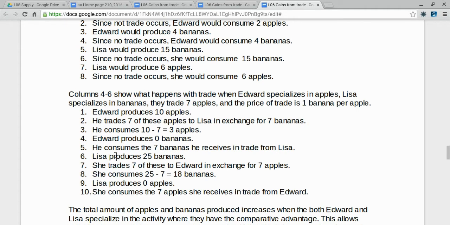He won't produce any bananas, but he will consume the 7 bananas he receives in trade from Lisa. Lisa is using all of her acres to make bananas. Each acre makes 5 bananas. She'll produce a total of 25 bananas. She trades 7 of these to Edward in exchange for 7 apples, which means she'll consume the 25 she produces, less the 7 she gives away in trade, for a total of 18 bananas. Since she has no acres allocated to apples, she produces no apples, but she will consume the 7 apples she receives in trade from Edward.